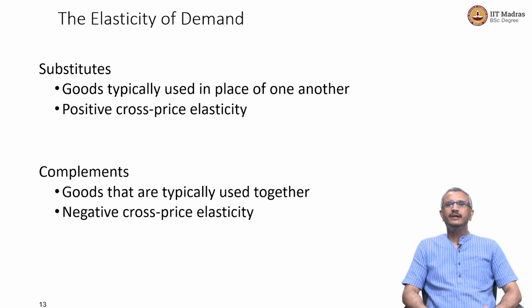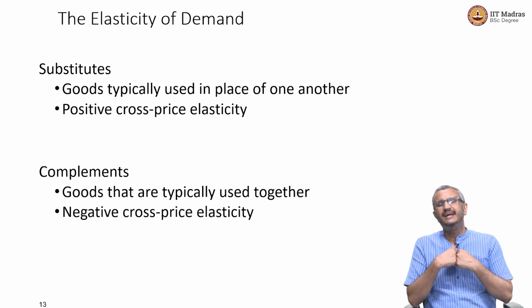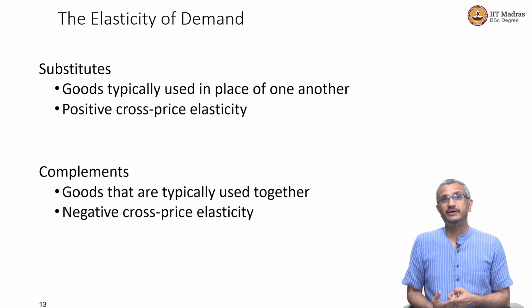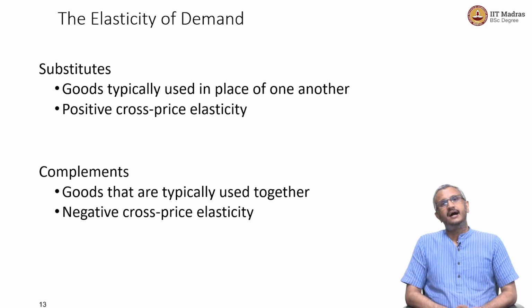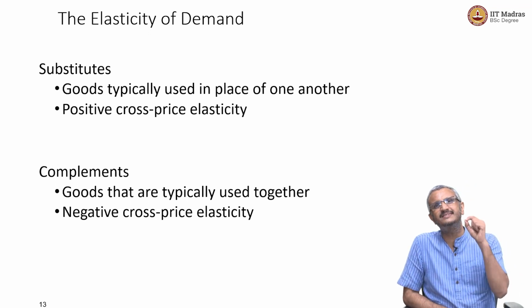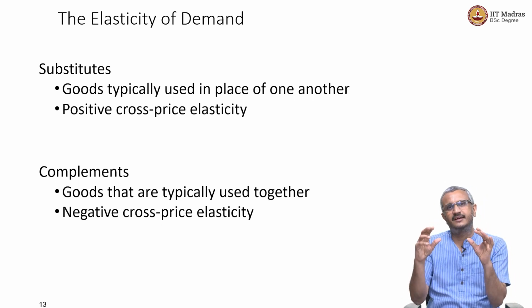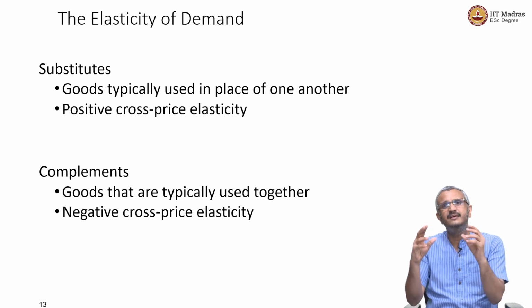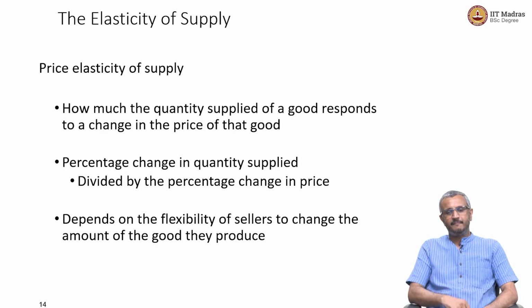So, what I have been trying to tell you is that by examining these elasticities, we can actually understand the nature of a good. That's a very, very powerful insight. You can understand whether it is a substitute, whether it is a complement, whether it is inferior, whether it is normal, whether it is a necessity or whether it is a luxury. Fantastic. Just one simple concept in terms of elasticities, and we are using it in three different variable contexts: price, income and price of a related good. That's all we were emphasizing here.